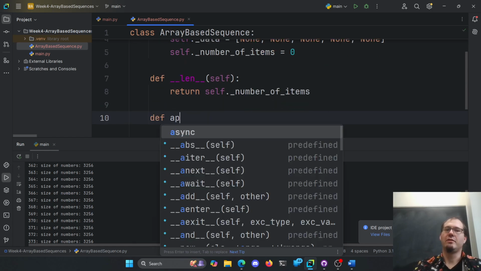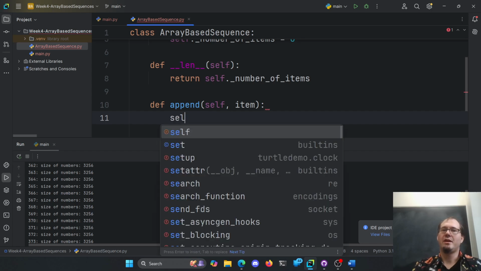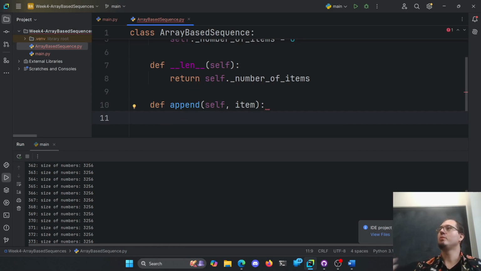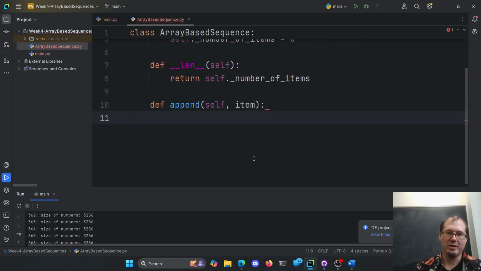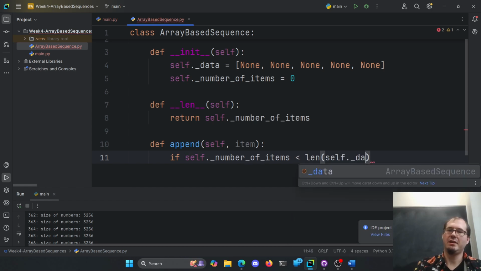Then what I can do is define my own append method, given the item to append. Is item fine here for the name? First we need to look, do we have space? Okay, that's an important one. So we're going to check to see, sorry, let me scroll down a little bit here. If my self.number of items is less than the length of self.data.